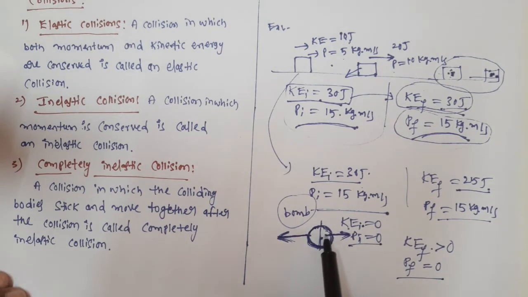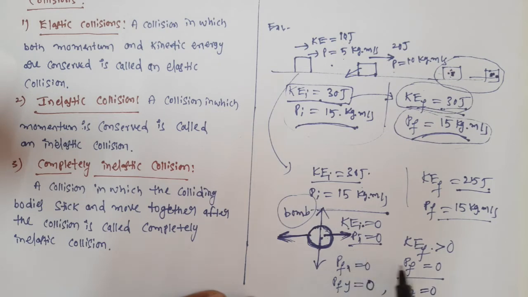Individually the particles may have different momentums, but when you add the total momentum in the x direction, Pfx equals 0. If this part gains some positive momentum, this part will gain negative momentum. Similarly in the y direction, if some part gains positive momentum, the other part gains momentum in the minus y direction, so total momentum in y direction becomes 0, and final momentum in the z direction also becomes 0.